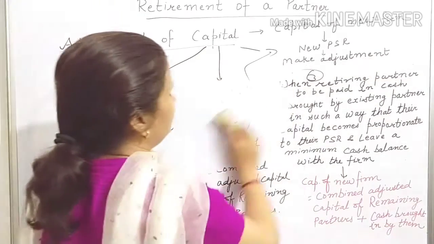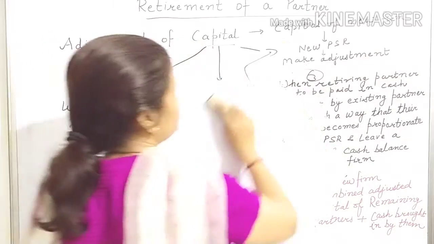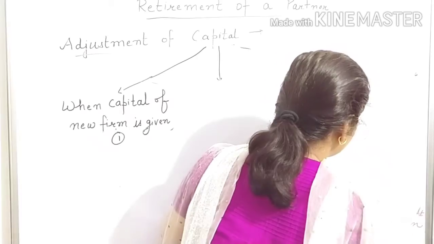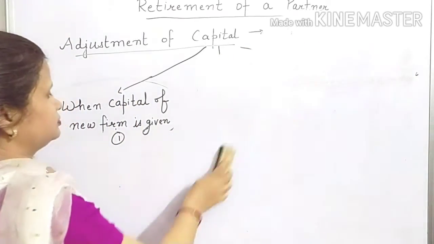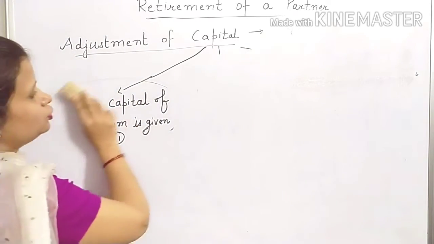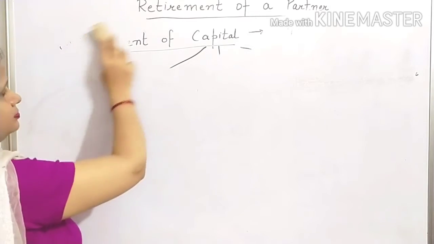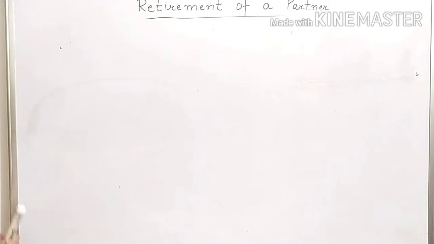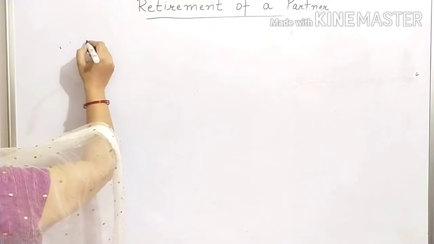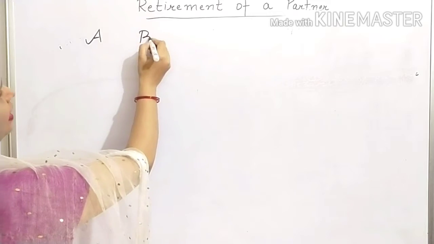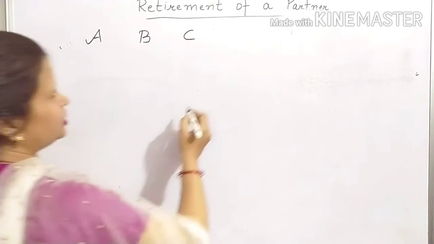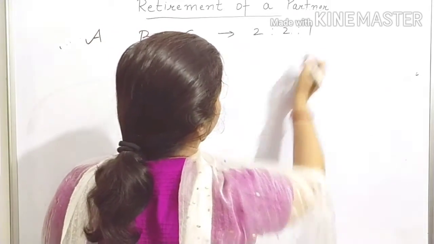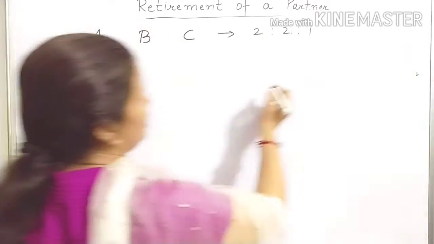Now, let us come to the first situation, when the capital of the new firm is given. Let us take an example for that. Suppose three partners are there, A, B and C, sharing profits in the ratio of 2:1. C is retiring from the firm,